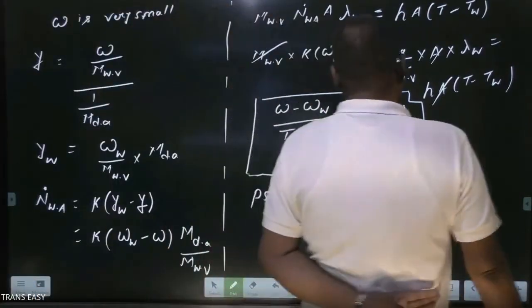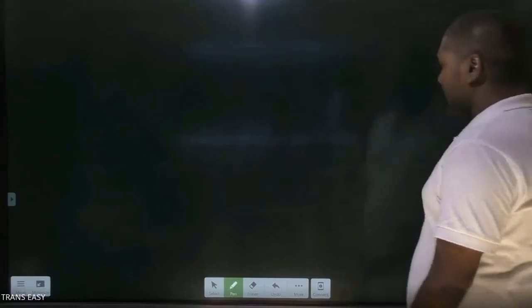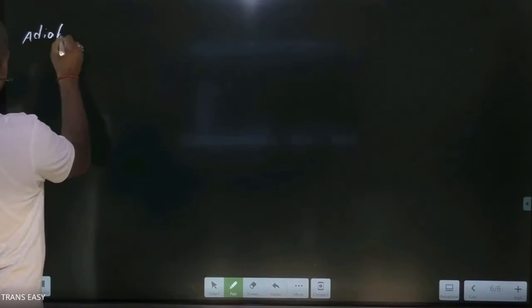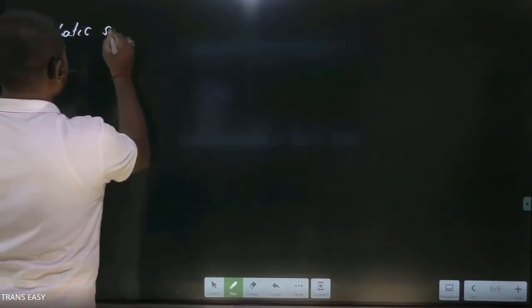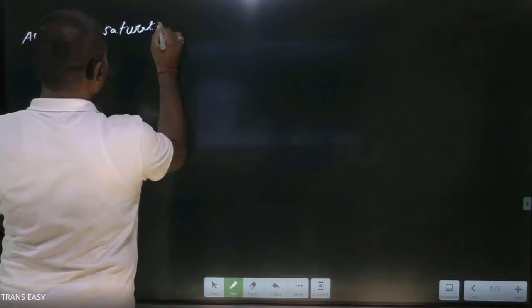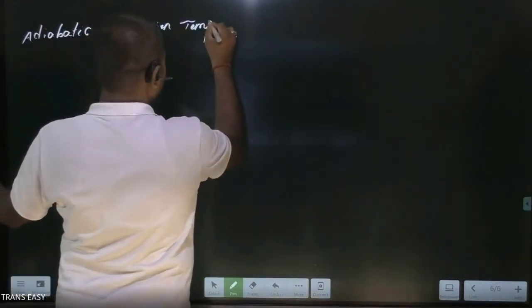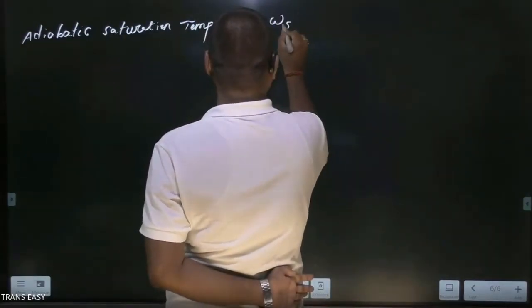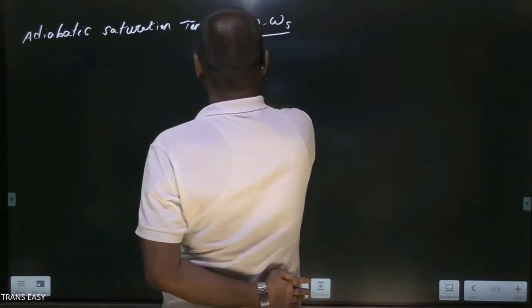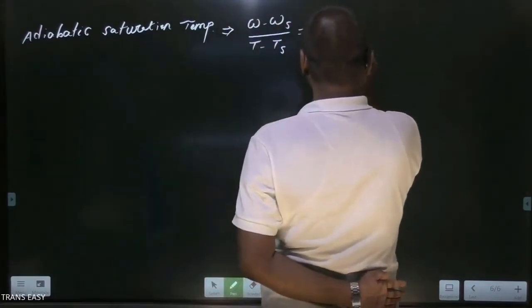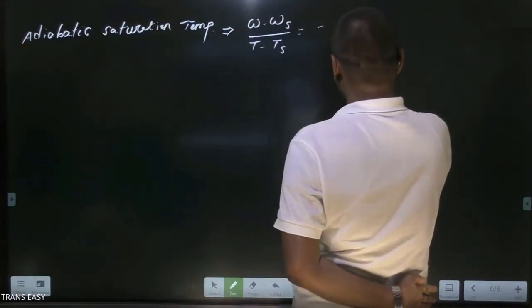So friends, here we have a beautiful relationship. If we compare this result with adiabatic saturation temperature measurement, adiabatic saturation temperature measurement produces omega minus omega s upon T minus Ts is equal to minus humid heat upon latent heat of vaporization at saturation temperature.